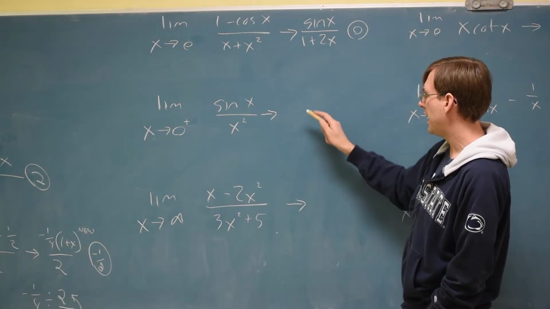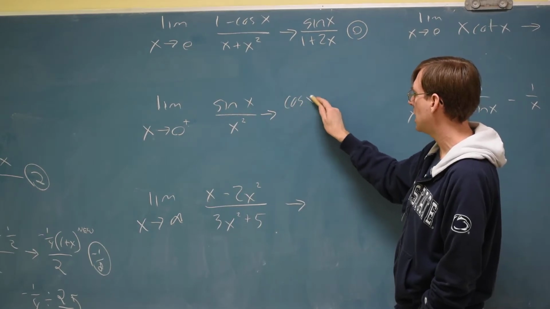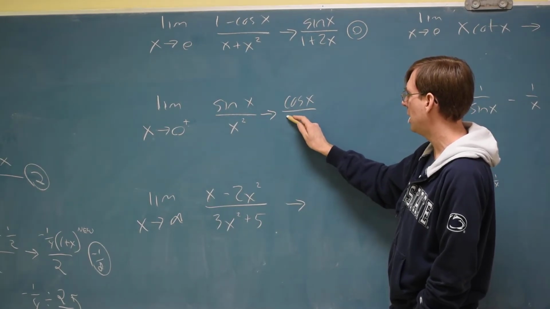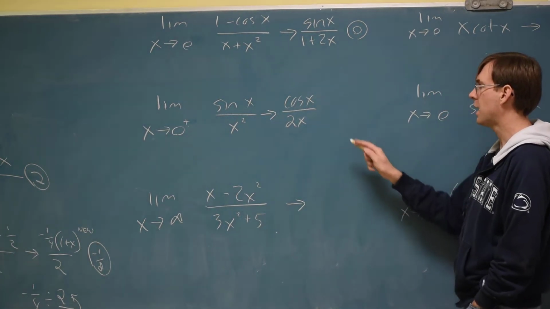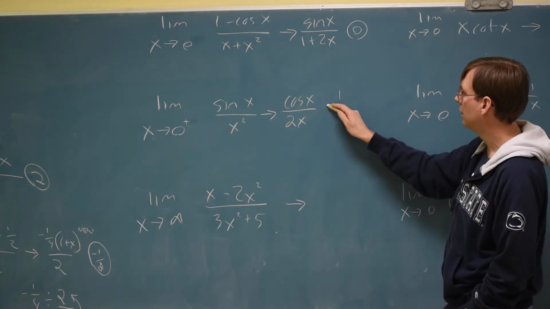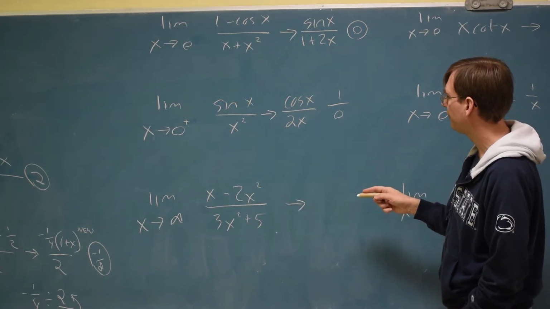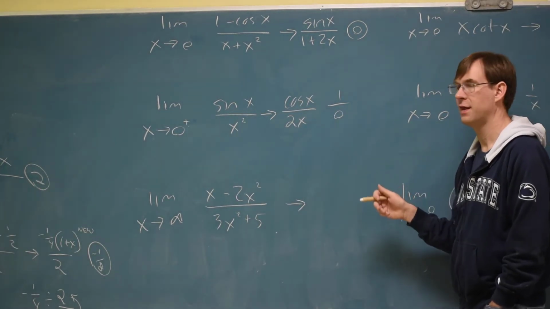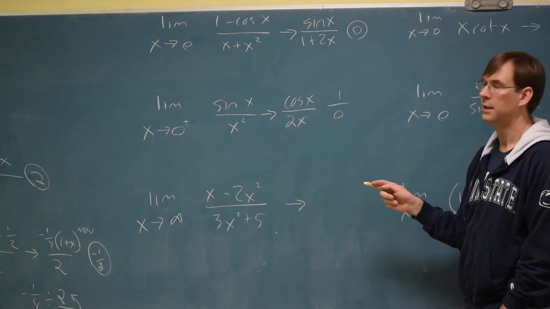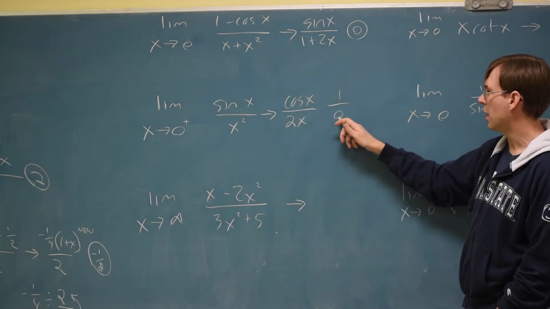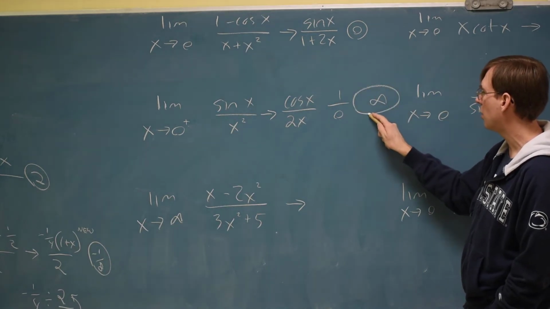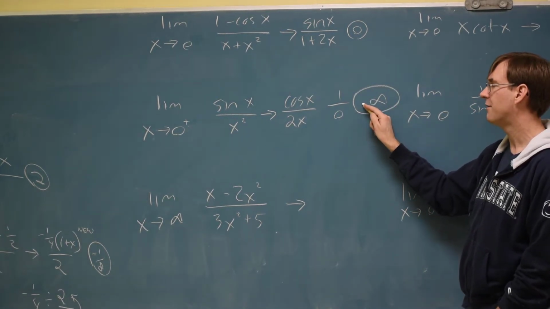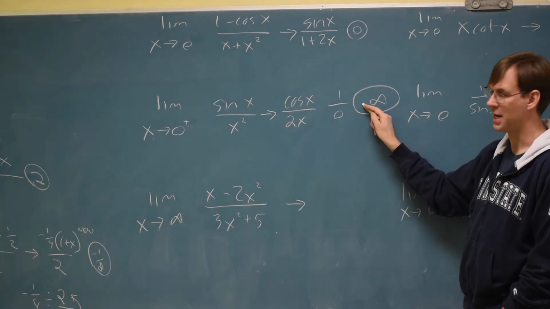This one I would get cosine on top of 2x. If I try to plug in, I get 1 on top of 0. Now we have to remember a thing from chapter 2, sorry, way back. If you get a number on top of 0 when you do limit problems, you lean toward infinity as your probable answer, but you have to be able to decide on the sign.